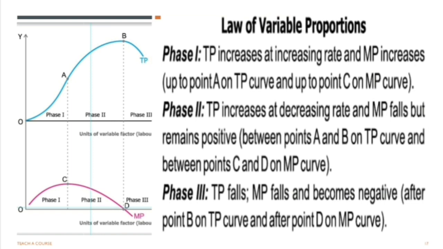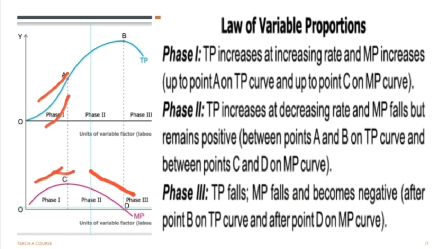Now, as I just told you, this law is divided into three stages. In stage 1, as more and more units of variable factors are added, marginal product increases. That is, each additional unit of variable input produces more output. Thus, there is an increase in the total product and it increases at an increasing rate. However, after a point of time, marginal product starts falling. This is stage 2 of the law of variable proportion.